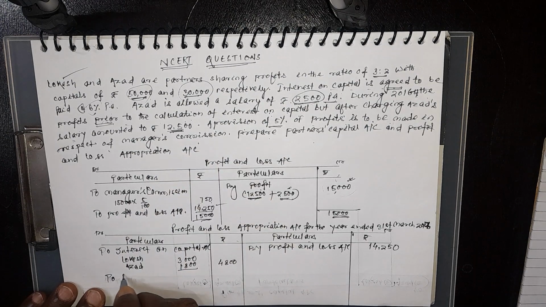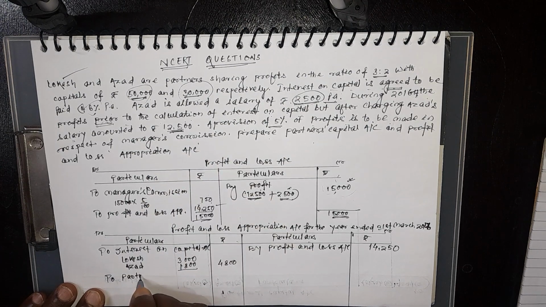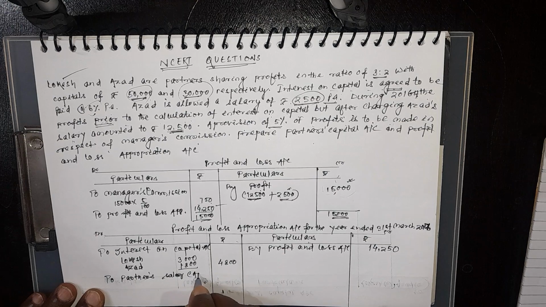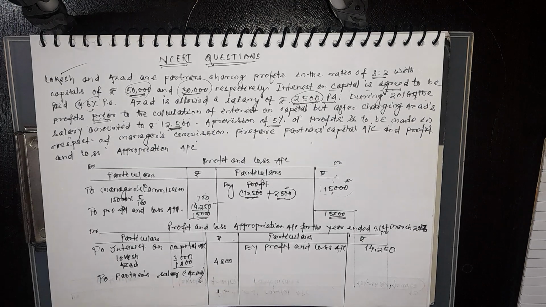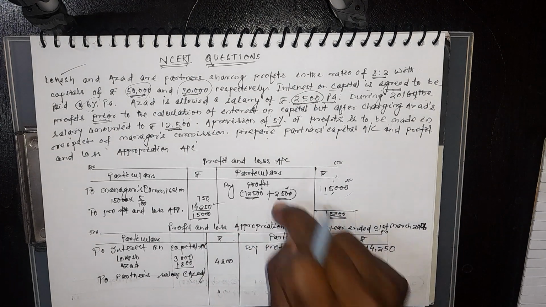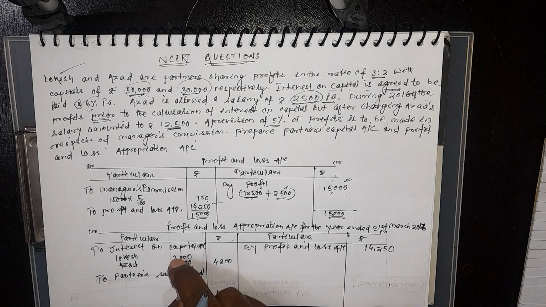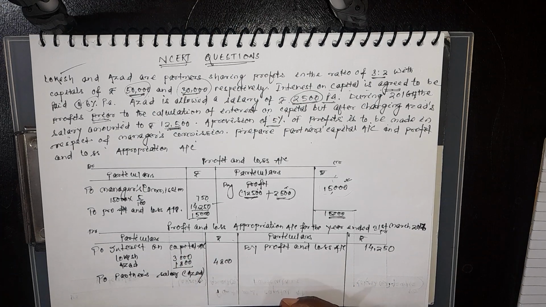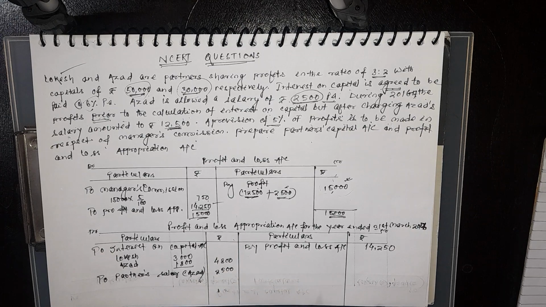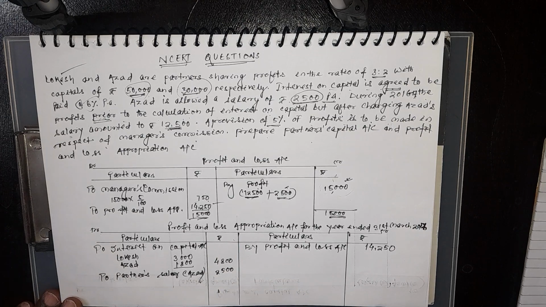You will write partner's salary, Azad. Remember, you have to show it here, because you have calculated the total profit, and his salary we have already added here. So whenever you prepare the profit and loss appropriation account, you have to show it on the debit side of the profit and loss appropriation account. And 2,500. Clear?